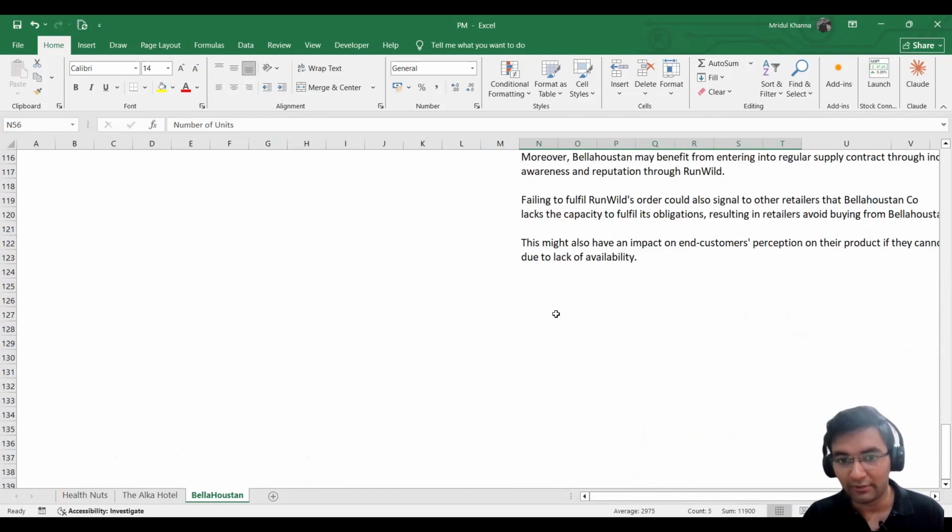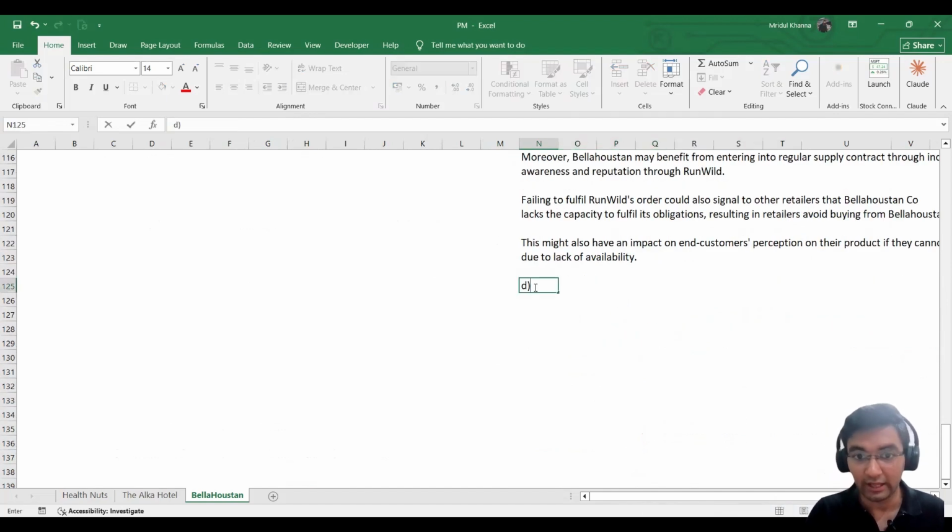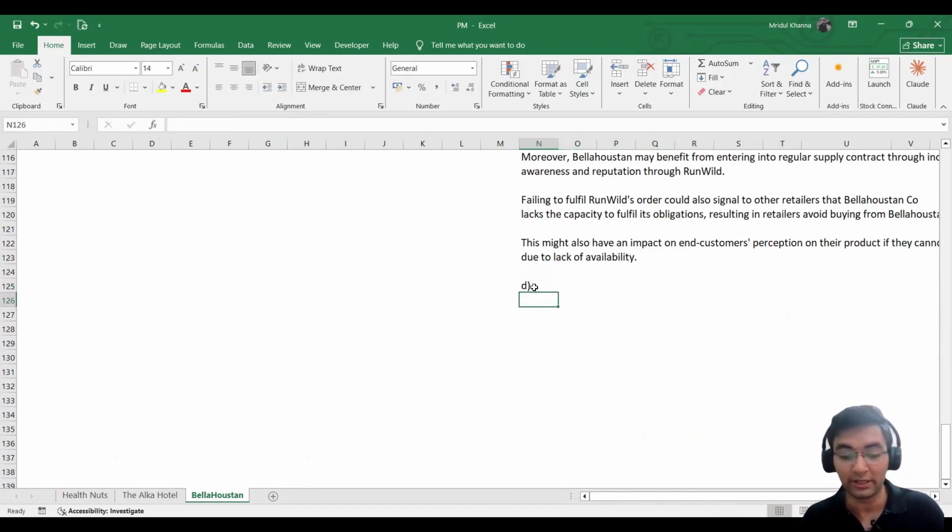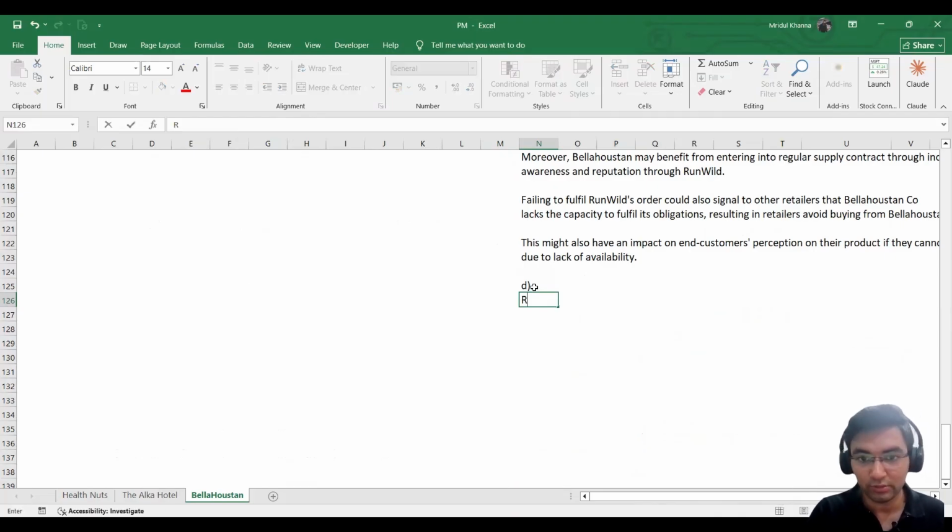So we will be defining the variables, and based on those variables, we will be creating our equations. So let's give R to the number of pairs of road shoes.